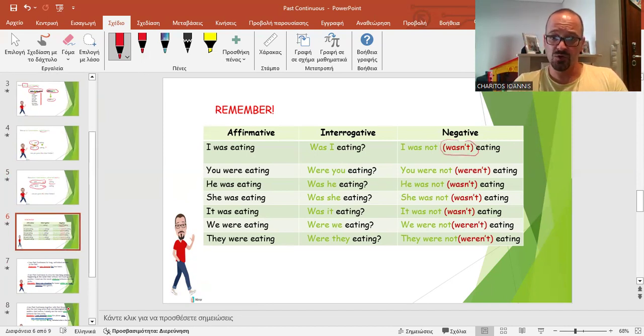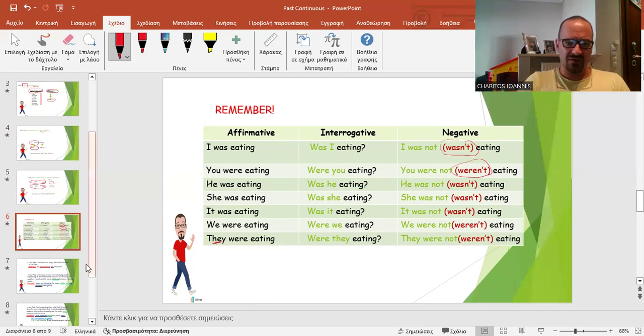Plural, you were eating, were you eating, you were not, or contracted short form, weren't eating. Eh? He was eating, was he eating, he was not, or he wasn't eating, and so on. Let's pick one more. They were eating, were they eating, they were not, or weren't eating.